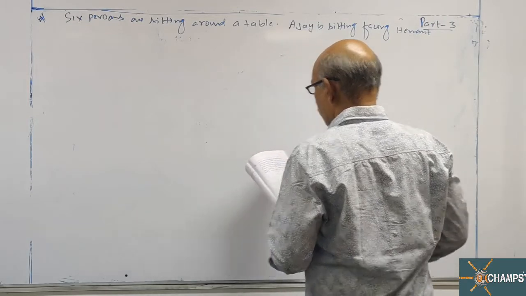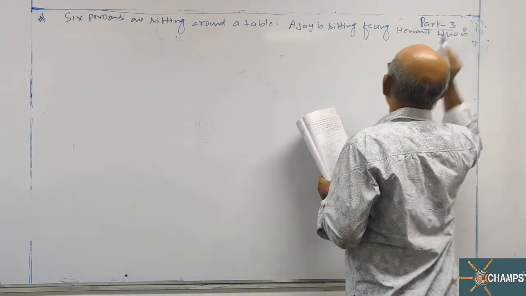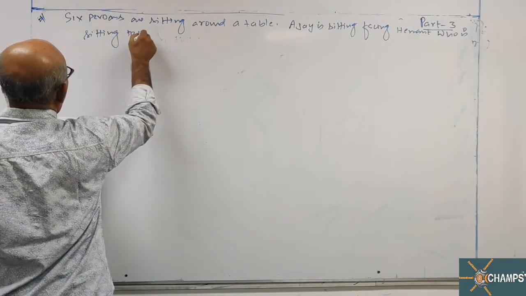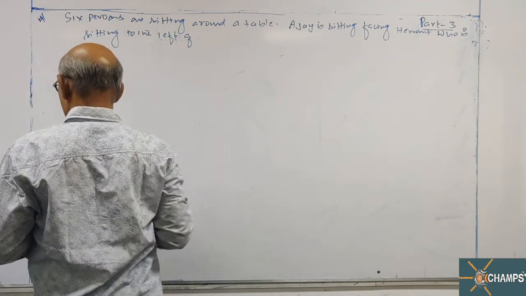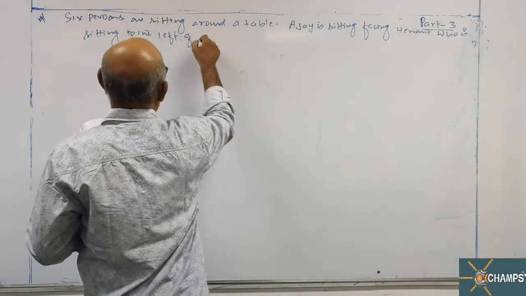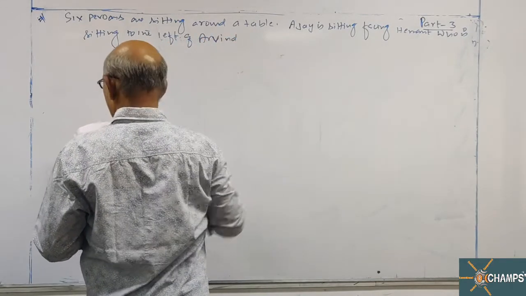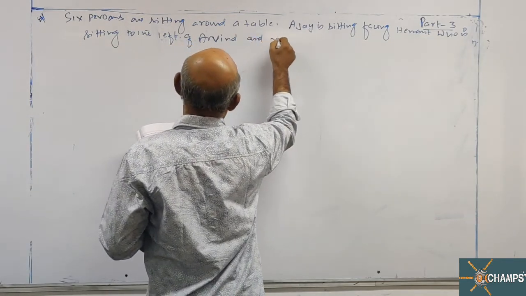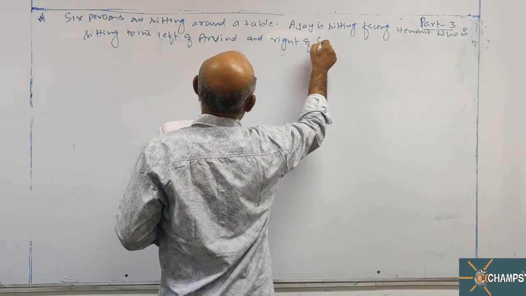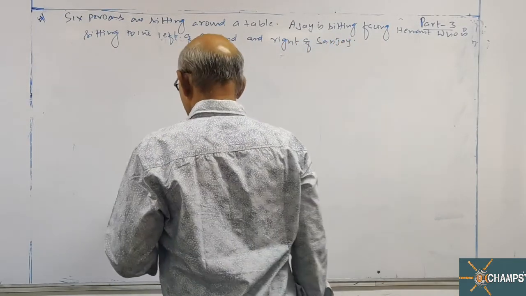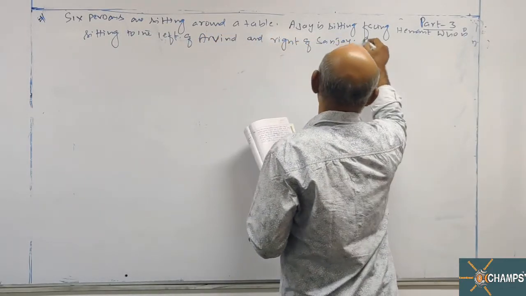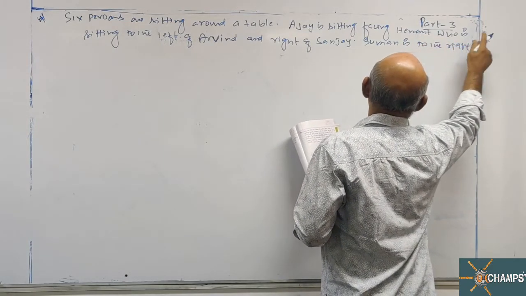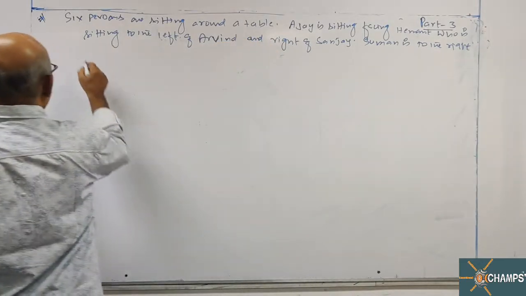Hemant is sitting to the left of Arvind, and to the right of Sanjay. Suman is to the right of Arvind.